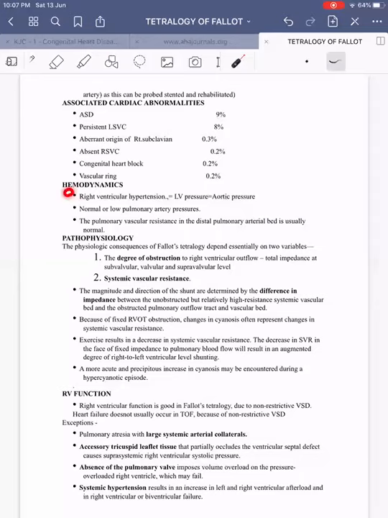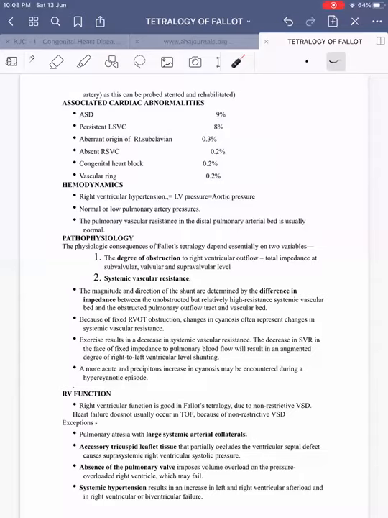Then coming on to hemodynamics. Tetralogy of Fallot is characterized by a non-restrictive VSD, as a result of which the right ventricular pressure will be equal to LV pressure, which will be equal to aortic pressure. The pulmonary artery pressure will be either normal or lower, about 15 to 20 millimeters of mercury. But the pulmonary vascular resistance in the distal pulmonary arterial bed is usually normal.